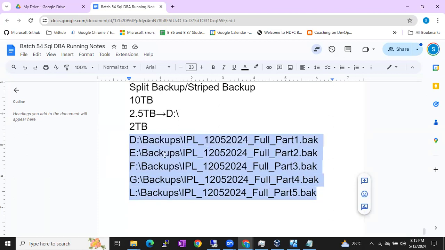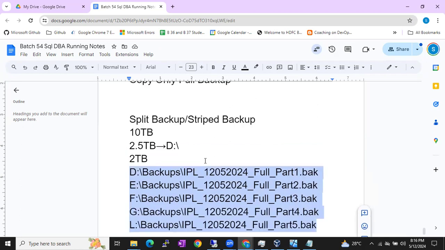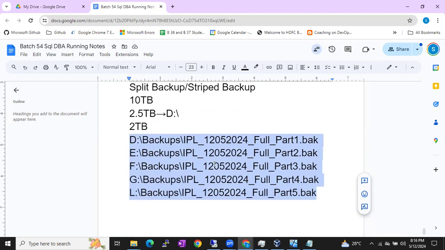Are you getting the point? Part 1, part 2, part 3, part 4, part 5. It is writing 500 GB, 500 GB, 500 GB parallelly to all the disks. So we are reducing the backup time, correct, guys? So this is called split backups. How can we achieve this, guys? Using the split backup concept or striped backup concept.